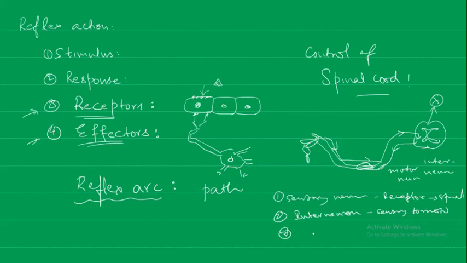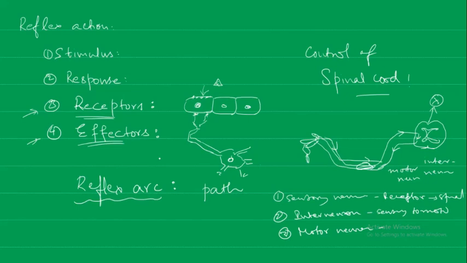Then finally what is going to happen? The motor neuron is going to carry the message from the central nervous system. This is spinal cord, right? Spinal cord is part of the central nervous system, brain and spinal cord. So the motor neuron will carry the message from the spinal cord or the central nervous system to the effector organ. Effector organ means the one that is going to perform the effect, the final response. So these are the three steps that are involved in the reflex arc.